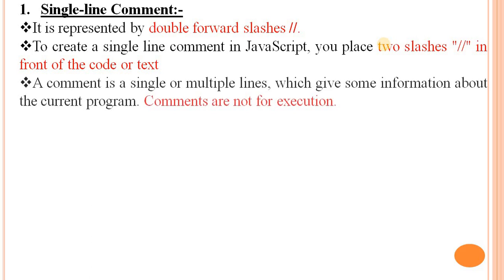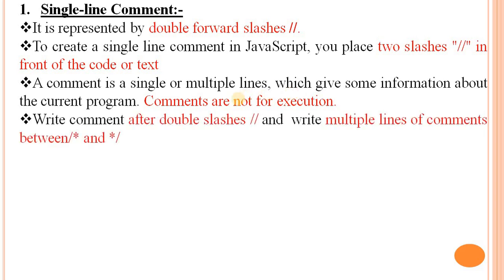Next, a comment, single or multi-line, gives some information about the current program. Comments are not for execution. They are not executed; they are for informative purposes. We can add comments in a program.